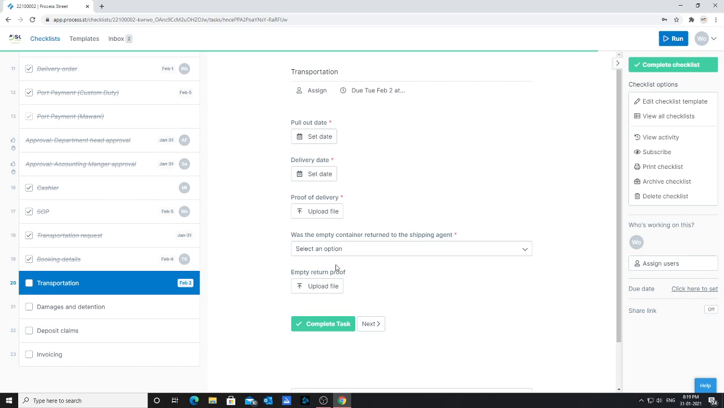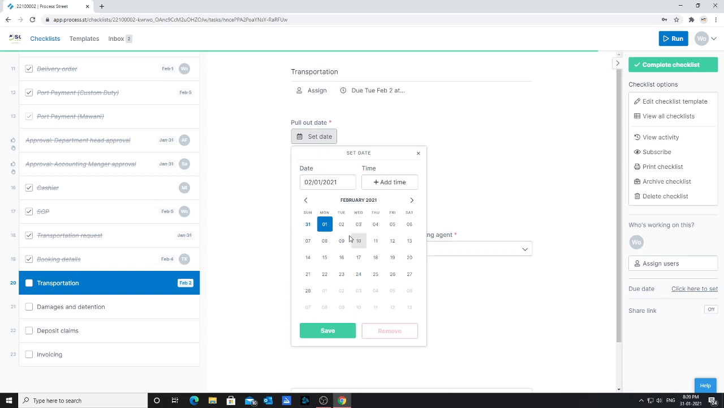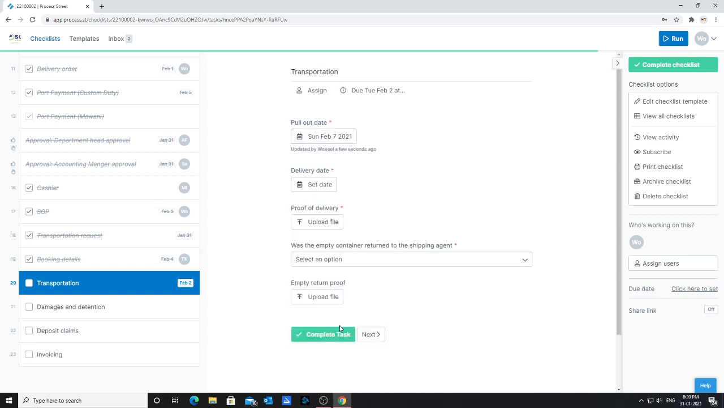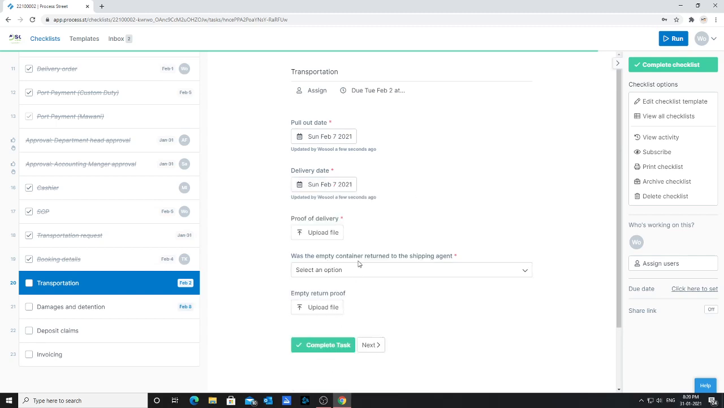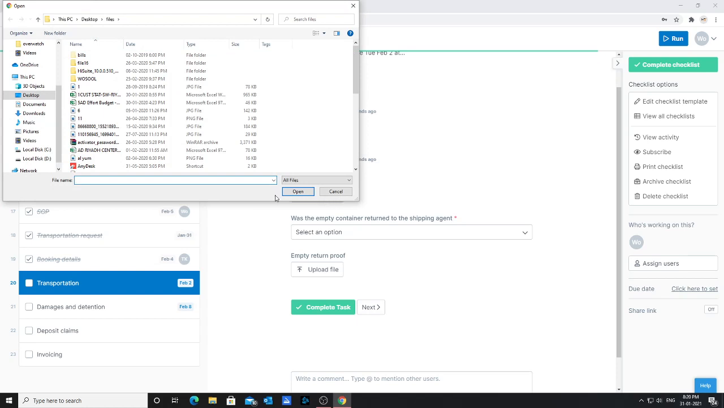Then you'll complete the task. The second part will be the transportation. As you know, sometimes the booking will stop for whatever reason, delays from our side, delays from the client side, sorry, from the customs side. So the actual pullout date and the booking date can sometimes not match. So for the pullout date, you will need to mention the actual pullout date of the shipment. It was actually pulled out on this date. Delivery date, it was delivered to the client on this date, and this is the proof of delivery. This is the BOD of the shipment.